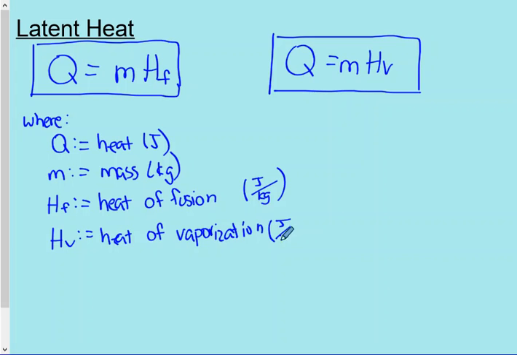You need this many joules to change 1 kilogram of the substance from a solid to a liquid, or a liquid to a solid, or a gas to a liquid, or liquid to gas. Okay, so to change state. So this many joules to change 1 kilogram of substance into a different state.